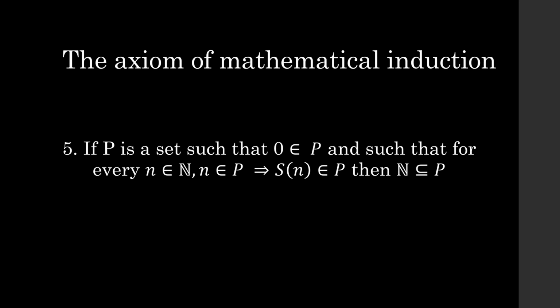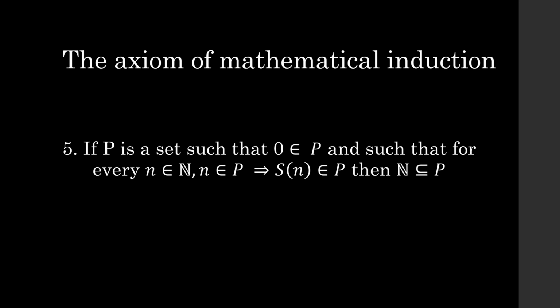Now keep in mind that the successor of a natural number is also a natural number. So intuitively, you may think, well, that means that every natural number is in P. And in some sense, you'd be right, but it's hard to really just intuitively say that because we're talking about an infinite process. We have infinitely many natural numbers and we keep adding them. And we need to include an axiom that really explicitly formulates that intuitiveness about that infinite process. So that's why we say that the natural numbers are a subset of P.